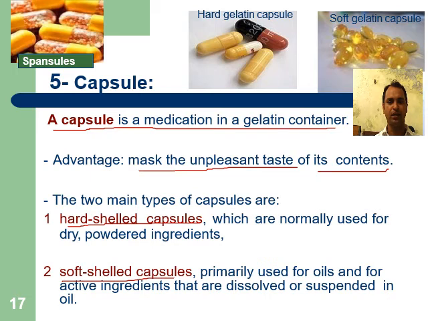Number one is hard shelled capsules, which are normally used for dry powdered ingredients, whereas soft gelatin capsules are mainly used for liquid medicament or liquid formulation.